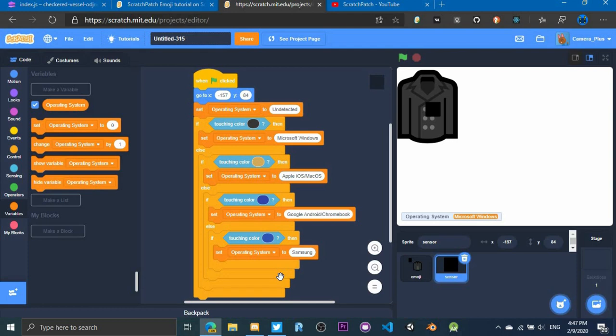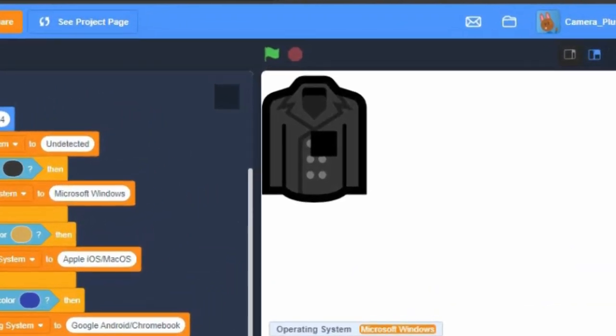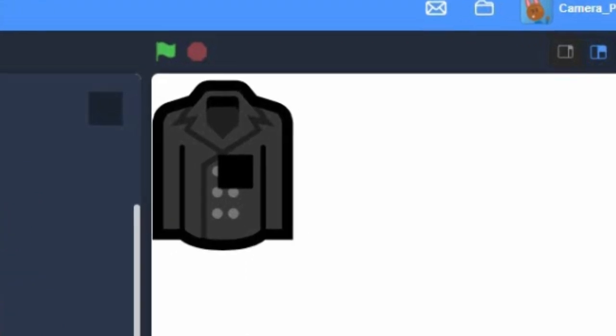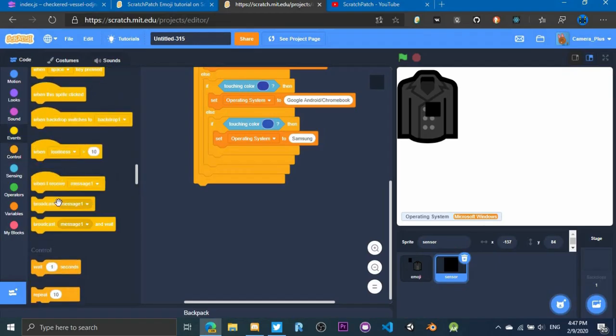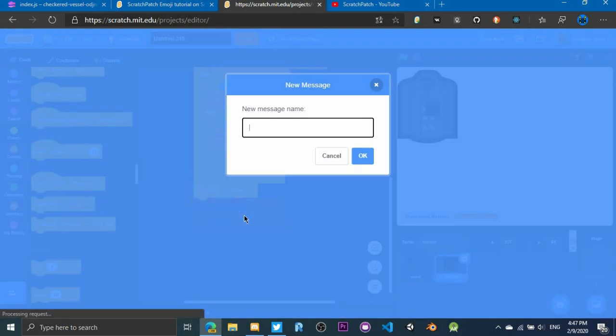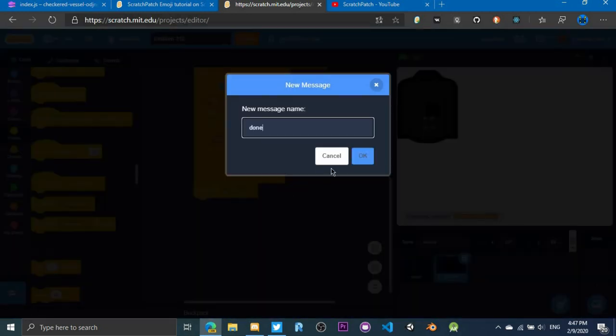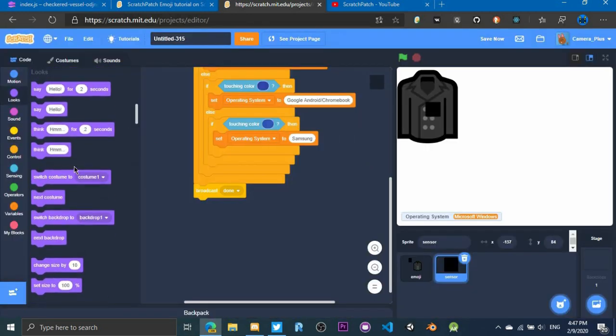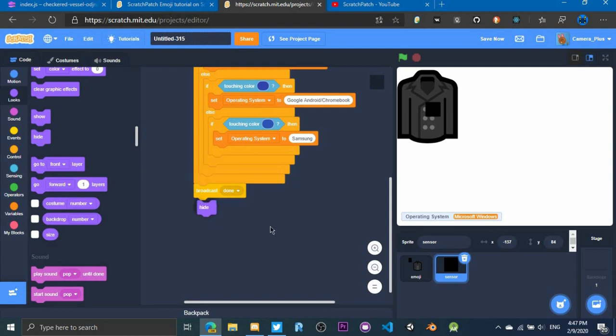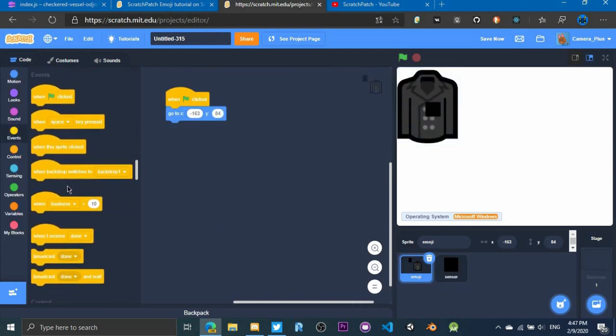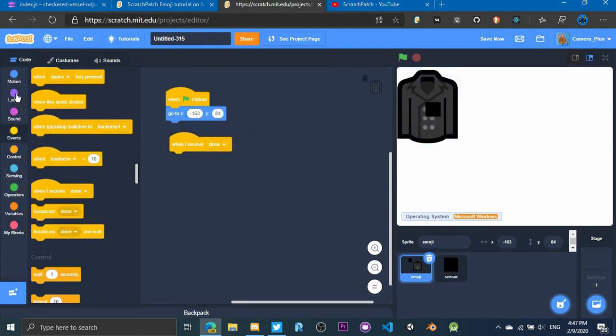Now, it works fine, but after it is done detecting the operating system, we want to hide all that stuff. So for that, we will use the broadcast message block. Let's create a new message, call it something like done, so the sensor sprite will broadcast to the emoji sprite that it has finished detecting the operating system.